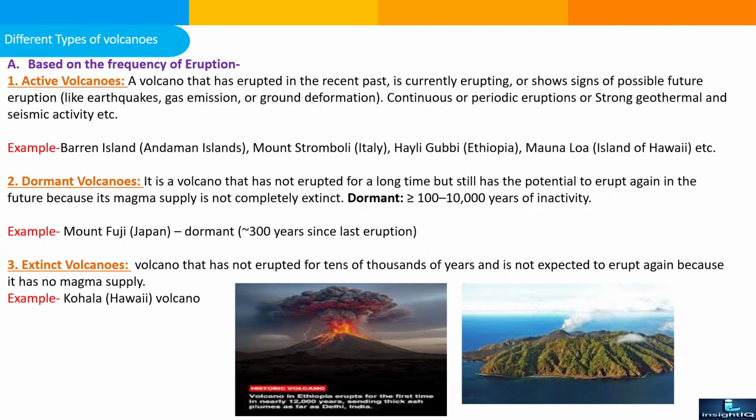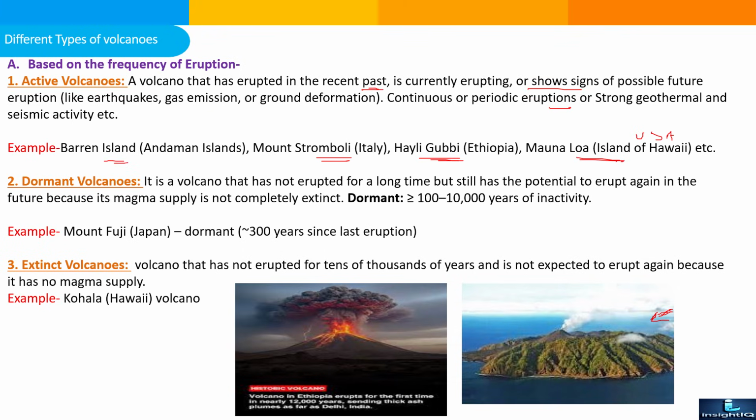Based on the frequency of the eruption, it classifies further in three parts: active volcano, dormant, and extinct type. So, active volcano: a volcano that has erupted in the recent past, is currently erupting, or showing sign of possible future eruption, with causes like earthquake, gas emission, or ground deformation, continuous or periodic eruption, or strong geothermal and seismic activity, etc. For example, Barren Island. Barren Island is India's standalone active volcano. This one is shown in the picture below. Mount Stromboli, Italy, Hayli Gubbi, Ethiopia, and Mauna Loa, Island of Hawaii, USA.